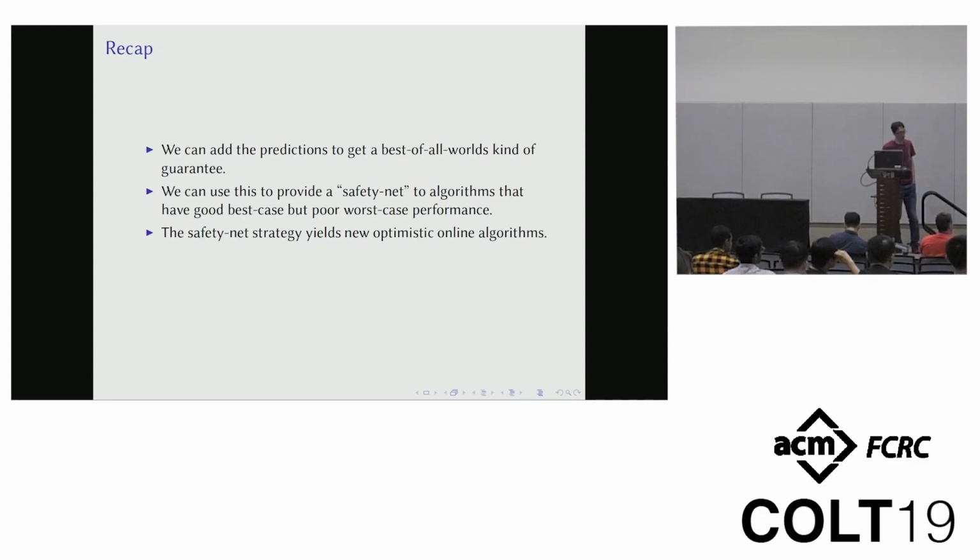Okay. So to recap, we can add the predictions of all of these algorithms, and we'll get a best of all worlds guarantee, right? And we can use this to make a safety net algorithm that can have good best case performance, even if the algorithm has poor worst case performance. And the safety net can be used for optimistic algorithms. I'm hopeful that safety nets can be used for other things too. Like you could imagine having an algorithm that has some sort of sketching structure in it, and if the sketch is bad, it does horribly, but if the sketch is good, it does well, and you might be able to back it up. So I feel like there may be some more potential here. Okay, that's it. Thank you.